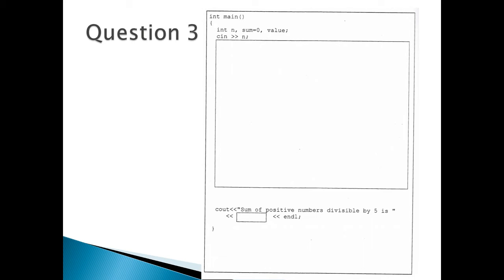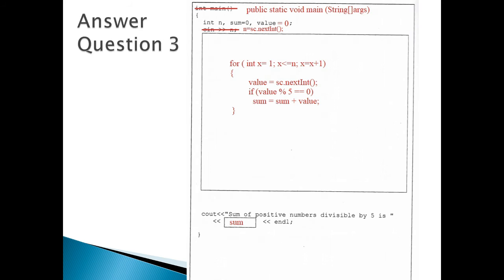So number 1, you need to use repetition, and the maximum of your repetition is according to the n input from the user. Okay, you need to get the n from the user and then create your repetition and then check the values entered by the user whether the value is divisible by 5 or not. If the value is divisible by 5, then you can accumulate your values. Okay, so you can see the answers here.